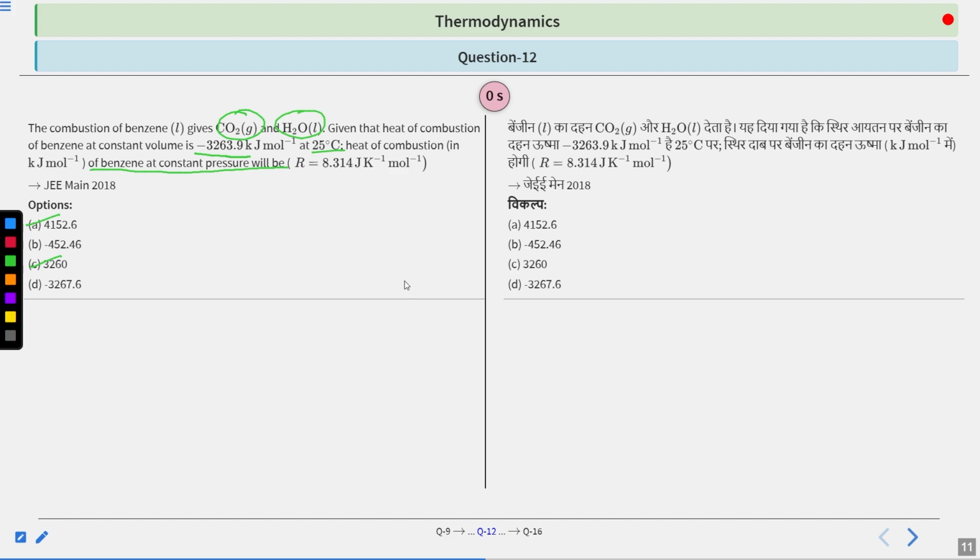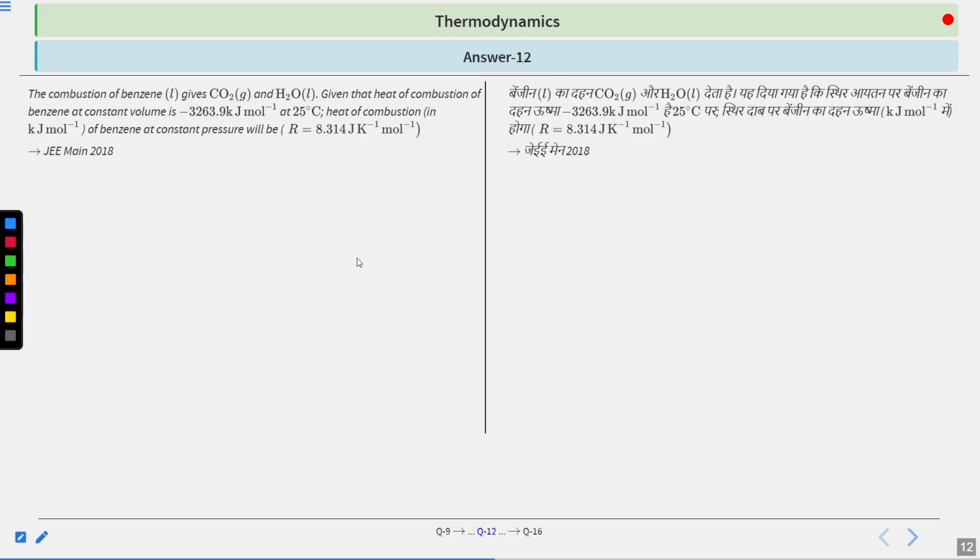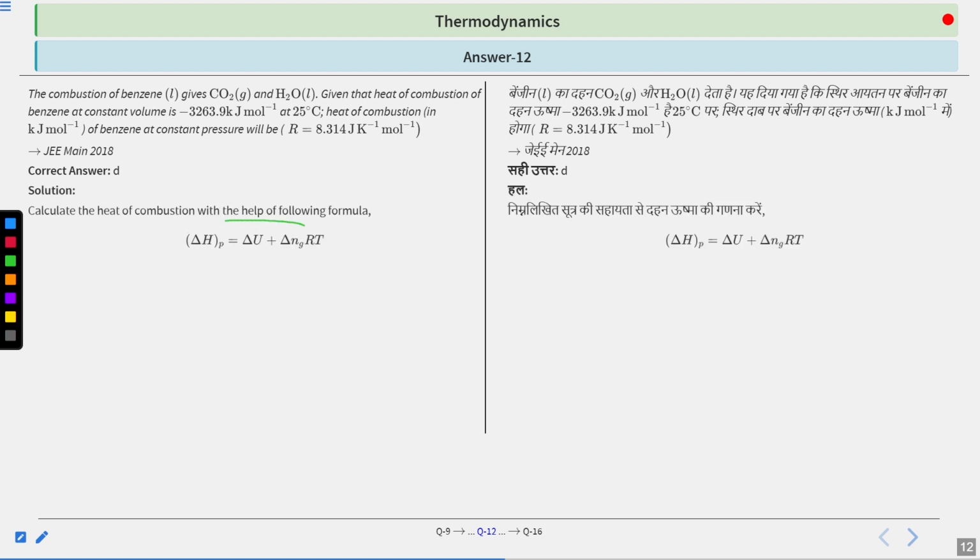Okay, let us see how we can solve it. So again I am repeating the question. Your heat of combustion at constant volume is given, that is your delta U is given, and your delta H is to be determined because it is asking at constant pressure. So how should we proceed? First of all, those who have solved, the correct answer is D. We will proceed by using this formula. We know very well that at constant pressure, the heat supplied is equal to delta H, or the heat gained is equal to delta H.